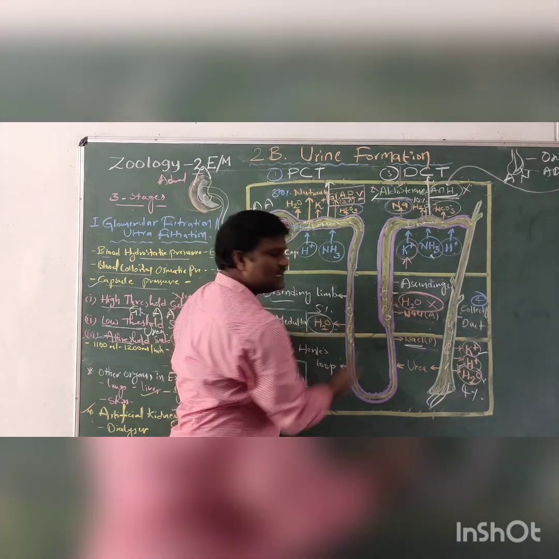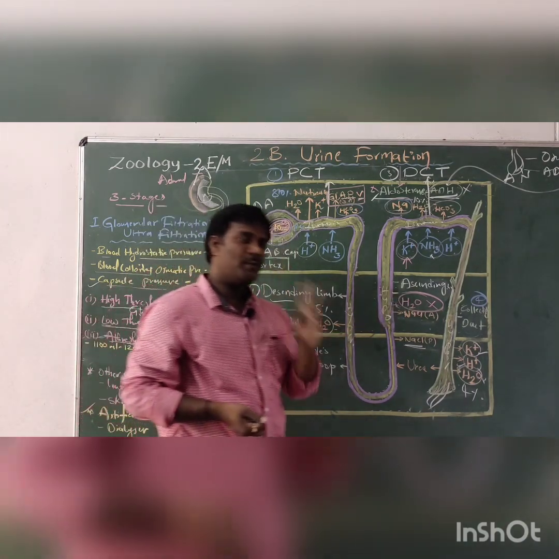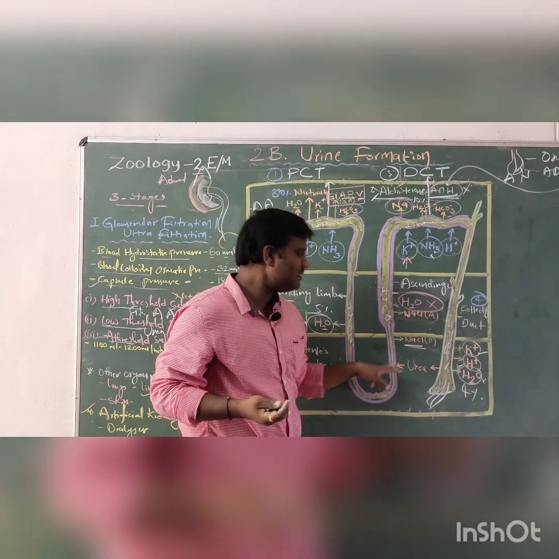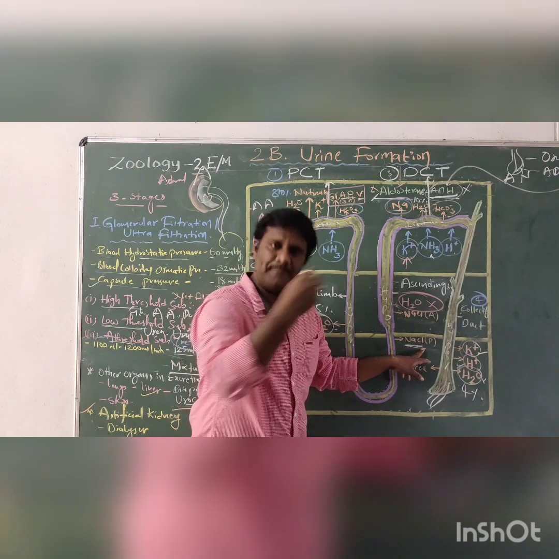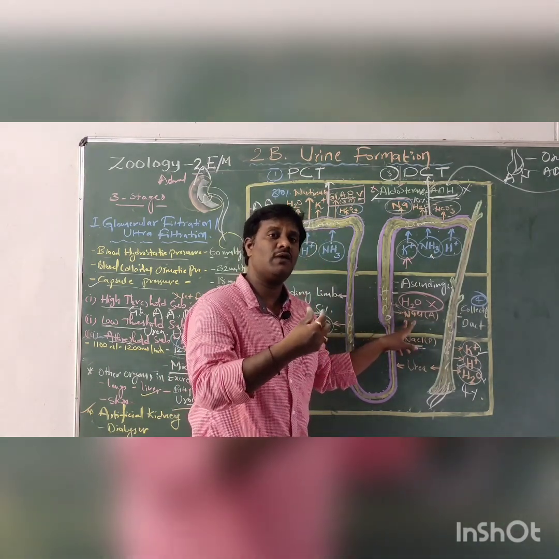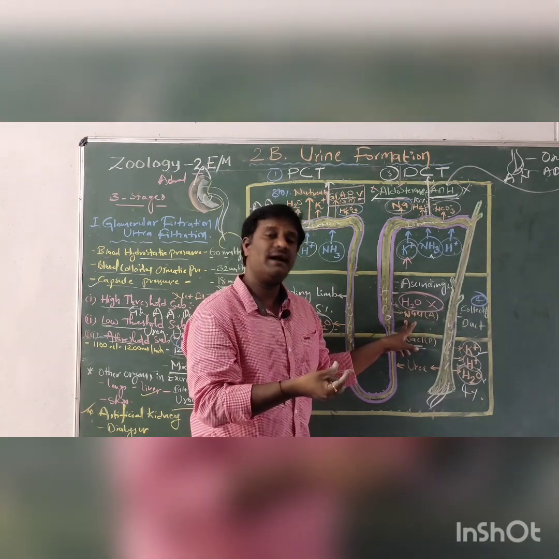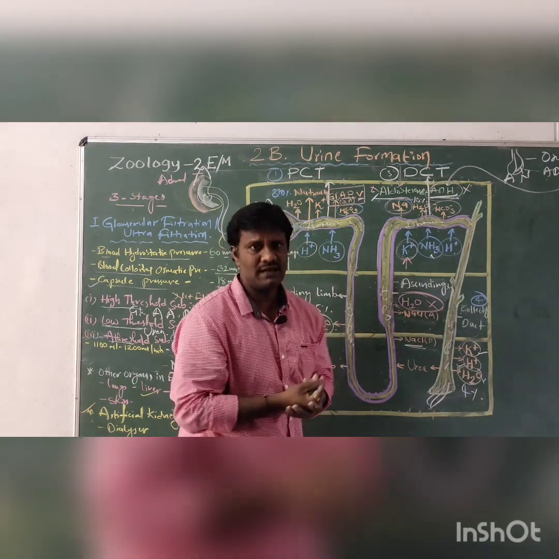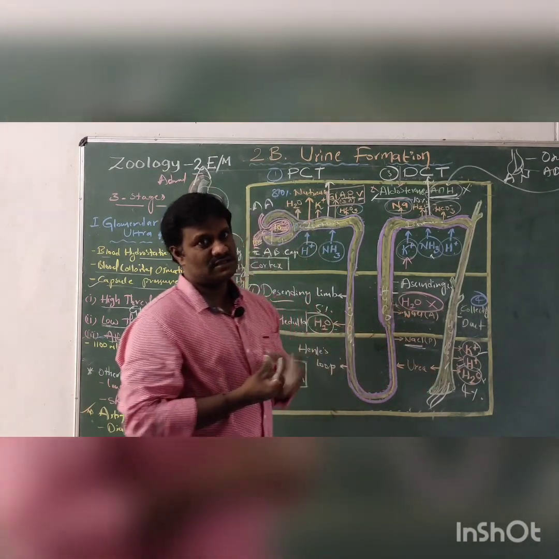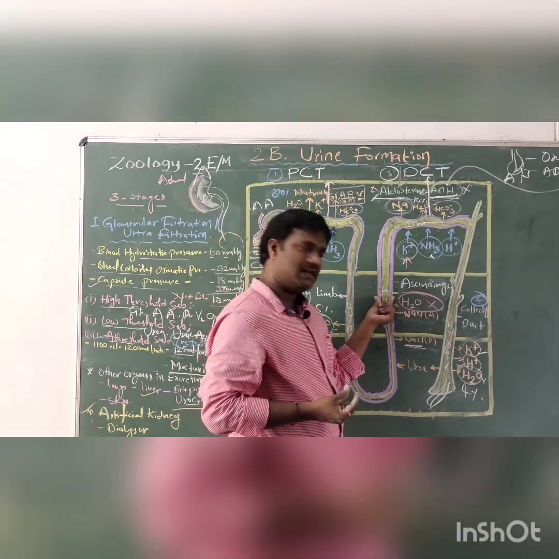And the next one is the ascending limb. In the ascending limb, two parts can be seen: one is the thin and the second one is the thick. In the thin part, sodium chloride can be passively transported, and in the thick part the sodium chloride is also transported, but actively, and the water cannot be reabsorbed. Why? Because the walls are very thick.